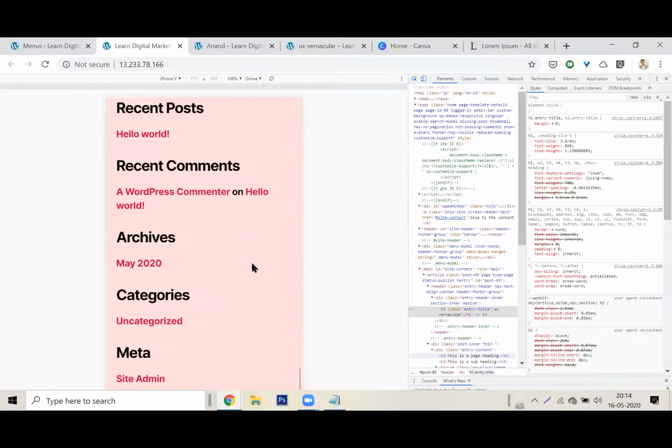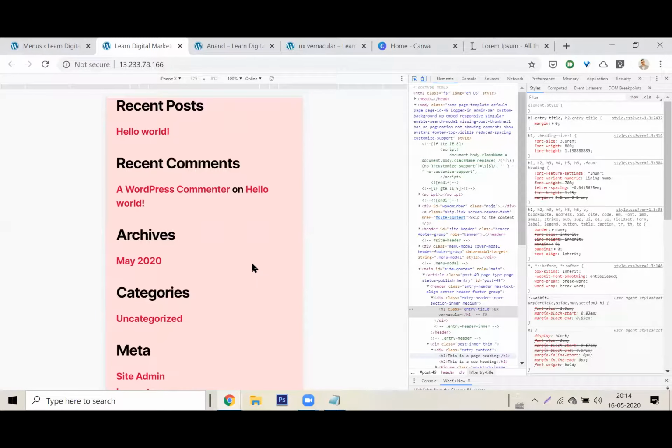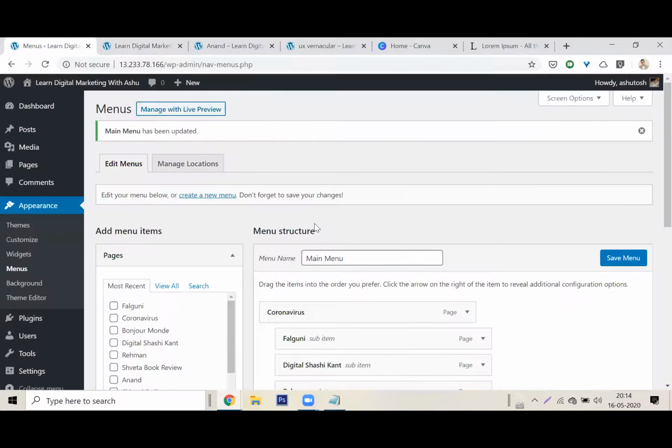Beautiful, right? Obviously, there are a lot of questions. How do I change the background? How do I change the font? How do I change this and that? Let us first work on the footer. Okay? Can we do that?